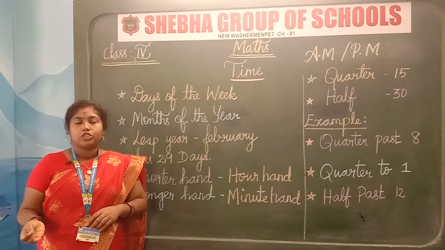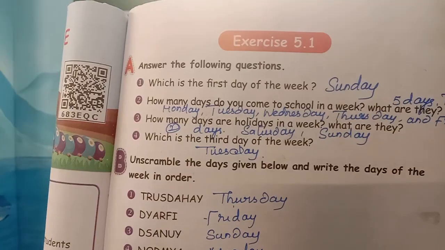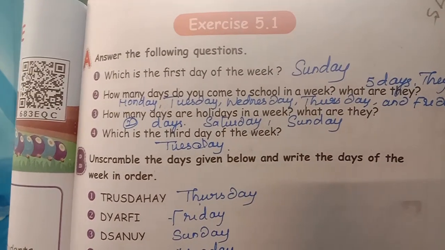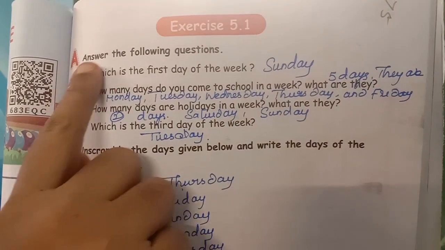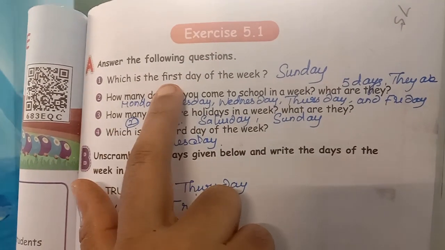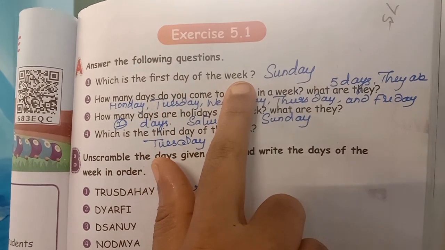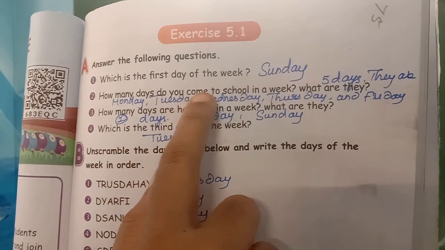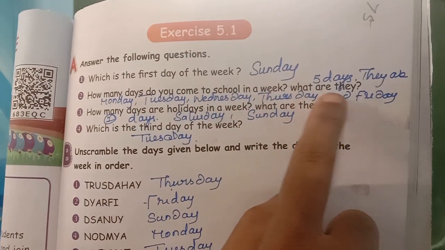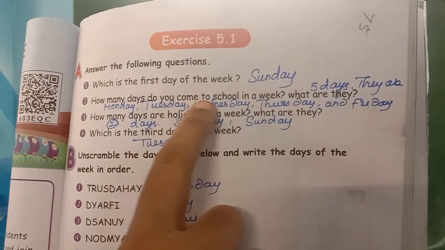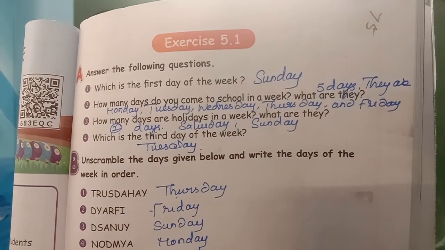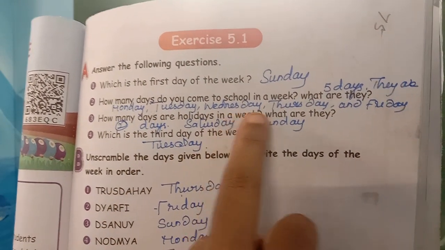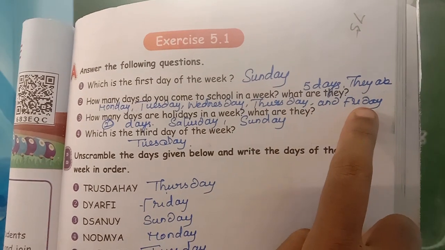Now, I am going to teach you the book exercise. Children, refer your book page number 63 for book exercise 5.1. Answer the following questions. Which is the first day of the week, children? Yes, it is Sunday. How many days do you come to school in a week? Yes, you come to school in a week for 5 days. They are Monday, Tuesday, Wednesday, Thursday and Friday.